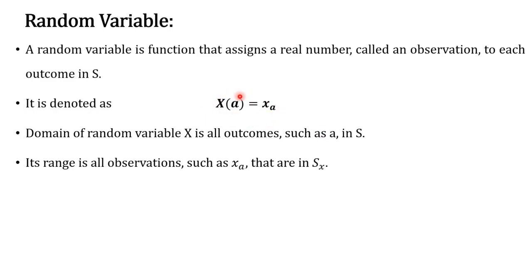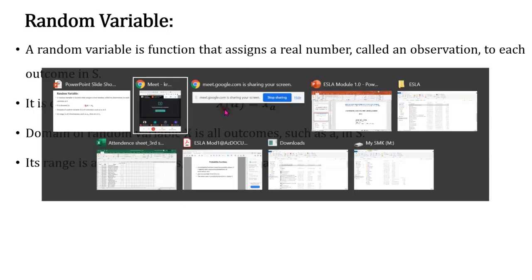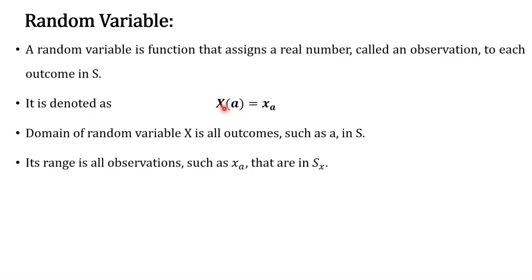Then it can be defined as X(a). Capital X is a random variable. Small a is an outcome in a sample space. X(a) is called a real number which is assigned to the outcome a of the sample space.